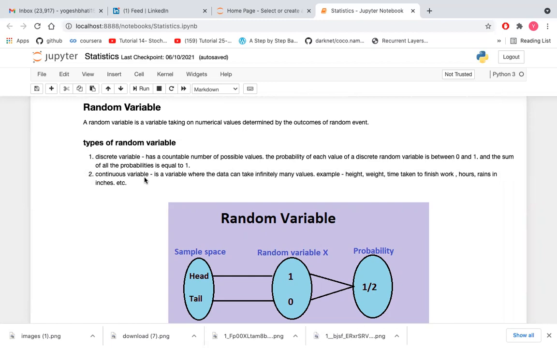There are some examples of continuous variables, might be height, weight, time taken to finish work in hours, rain in inches. Those are examples of continuous variables.